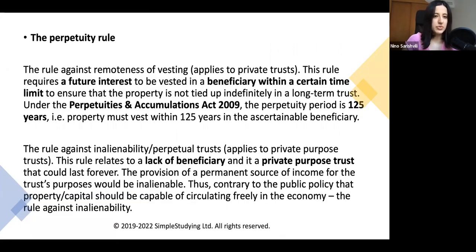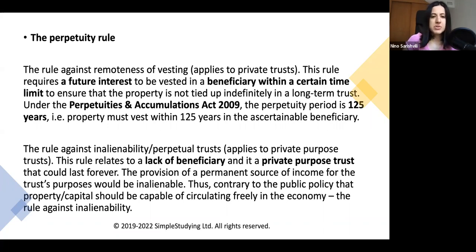The perpetuity rule is a very important principle that you should learn. The rule against remoteness of vesting requires a future interest to be vested in a beneficiary within a certain time. So there has to be a time limit, basically. The property should not be tied up indefinitely in a long-term trust.